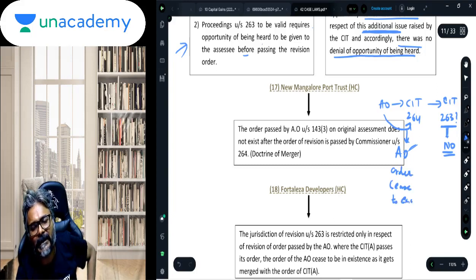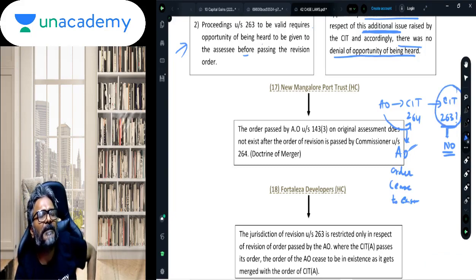And tell me one thing, whose order can be revised by the CIT under section 263? It is the order of the AO which can be revised by the CIT under section 263, and that is the reason why, students, we say that in such a case the CIT cannot revise the order of the AO.